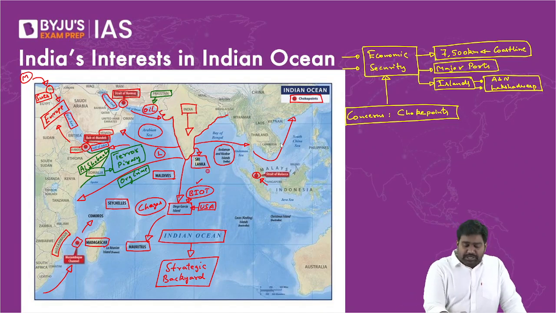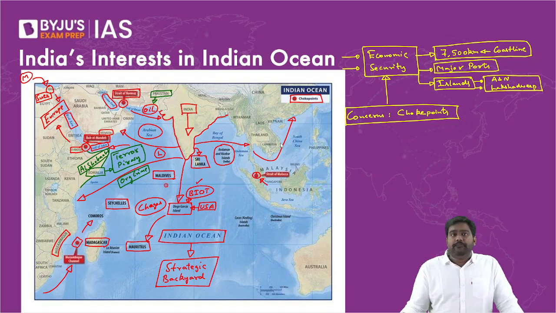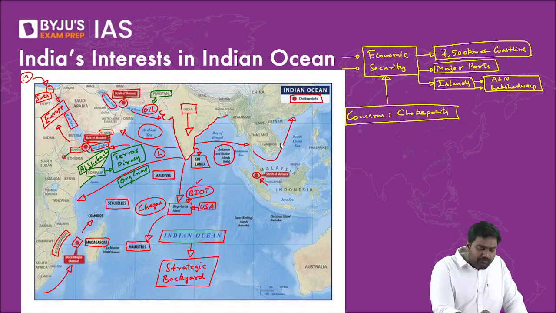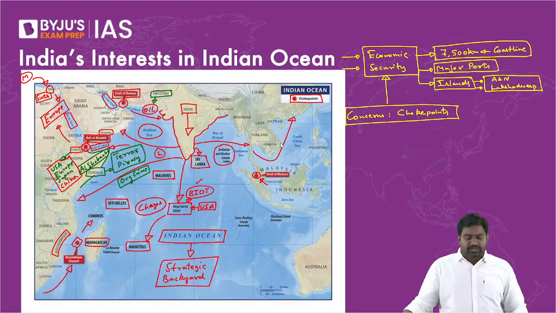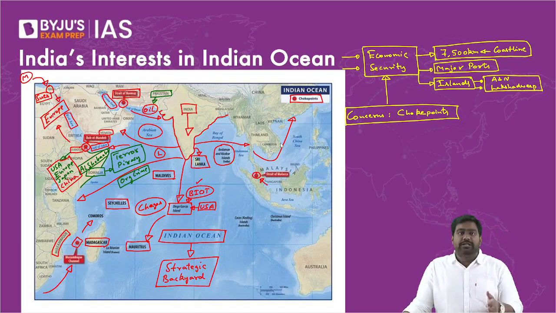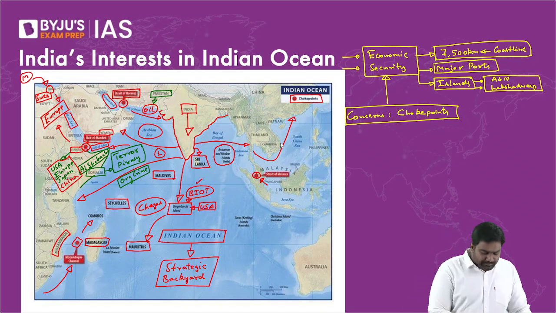We have seen a rise of extremism in Sri Lanka and Maldives as well. So all these security threats do bother India. That is why in Djibouti, many foreign navies have a military base: the US, a few European powers, and even Japan, and of course China as well. I was mentioning this yesterday, that China has a foreign military base at Djibouti. All these countries have a military presence in Djibouti through which they project their naval power, and it means there is external foreign military presence here. You can also see the Cocos or Keeling Island and Christmas Island of Australia.